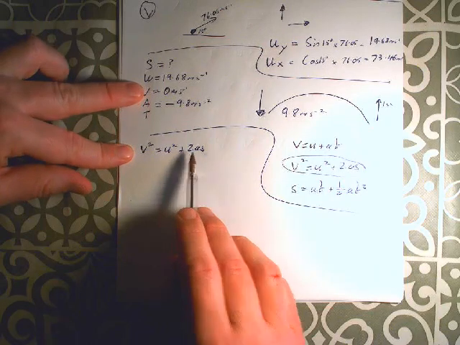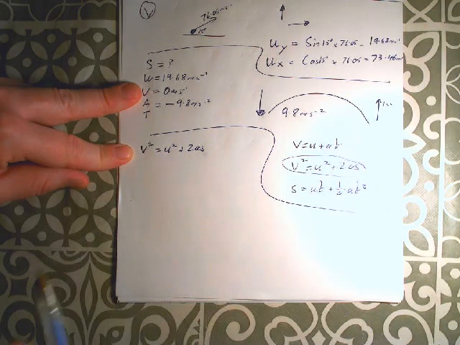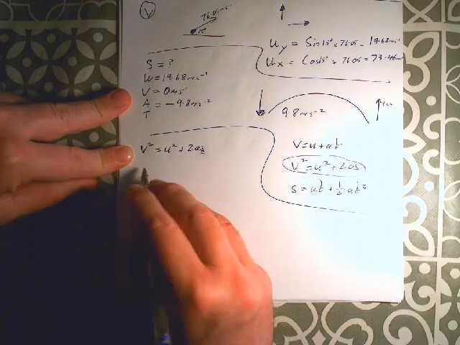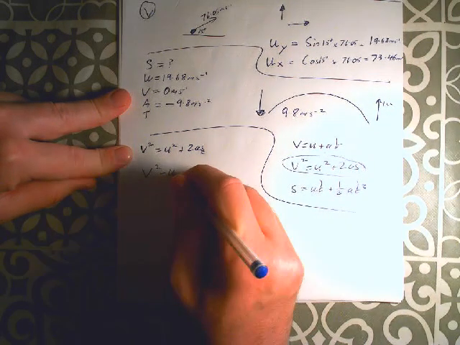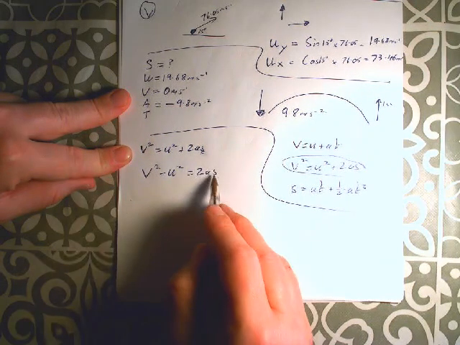Now I'd suggest always write it out, okay? So that if you screw things up, the examiner will see that you're on the right track. So here we've written out what we have, identified the formula that we're going to use, and now we're just going to do a little bit of algebra and sub some stuff in. So our target here is s.